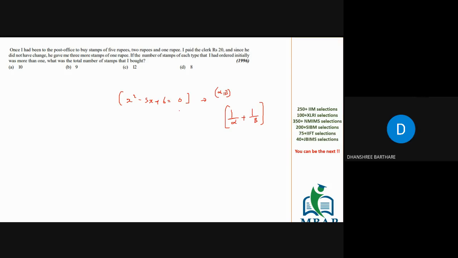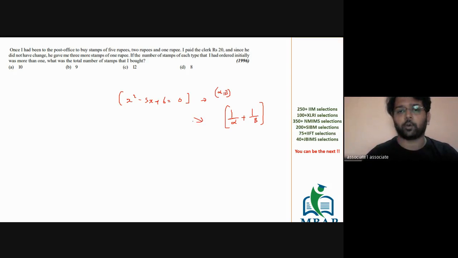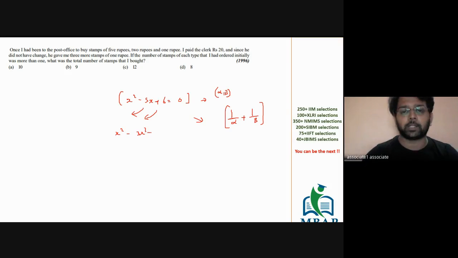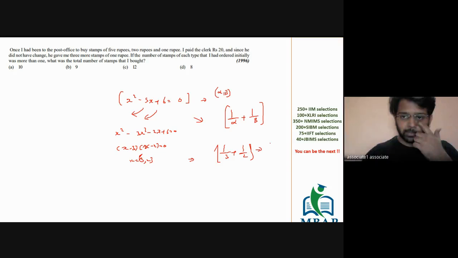Yes, sir. This is the question which you have got. One way to solve this is practically finding out the roots of the given equation, right? We'll say this is x squared minus 3x minus 2x plus 6 equals 0, which is x minus 3, x minus 2 is equal to 0. So the value of x is 3, 2. You will substitute the values like this, 1 by 3 plus 1 by 2, which is going to become 5 by 6.